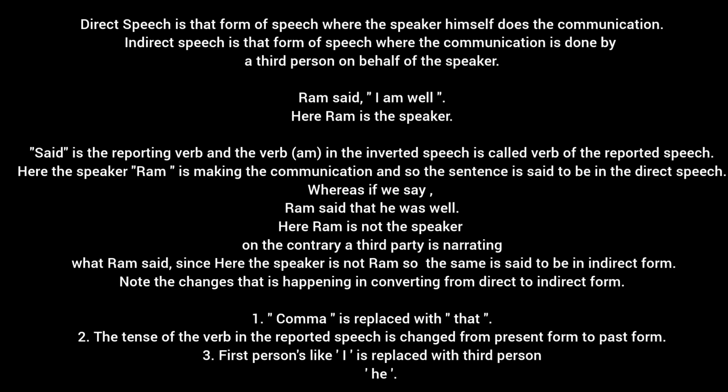So in case we are given a sentence, we are first supposed to understand whether it is in the direct form or the indirect form. Let me do a little recapitulation. If a sentence is in the direct form, the representation is made by the speaker himself. Whereas if it is in the indirect form, the representation is not made by the speaker himself, but by a third party. So this is the first thing: I have explained what is direct speech and what is indirect speech.